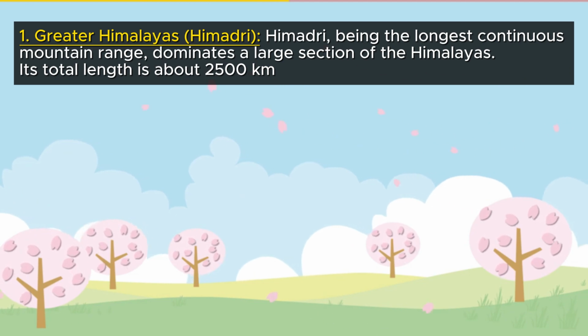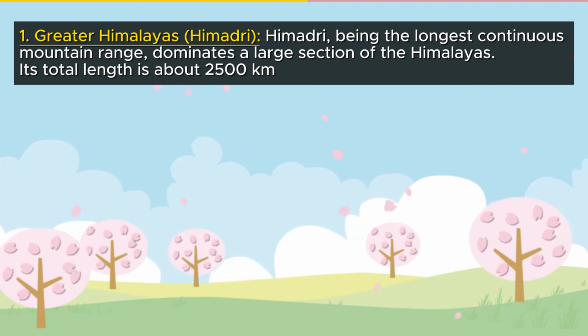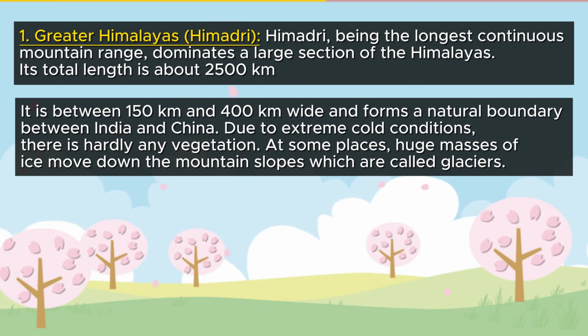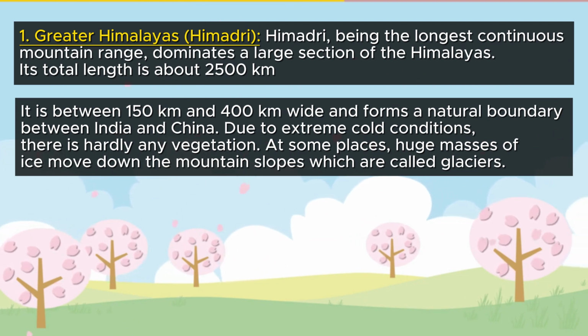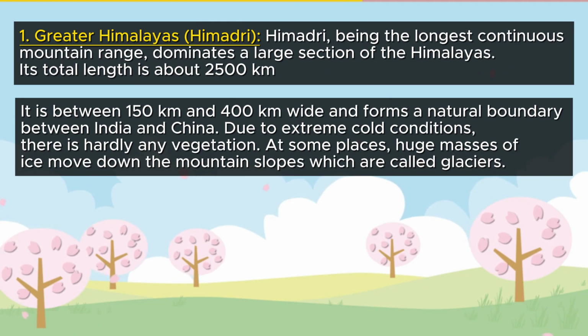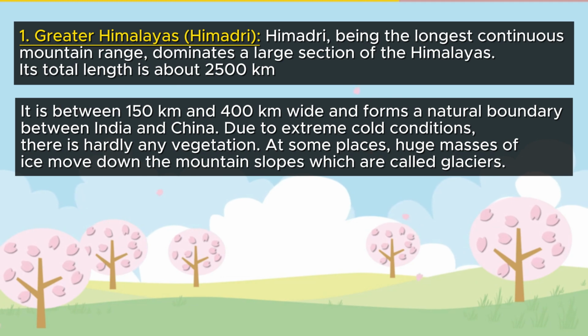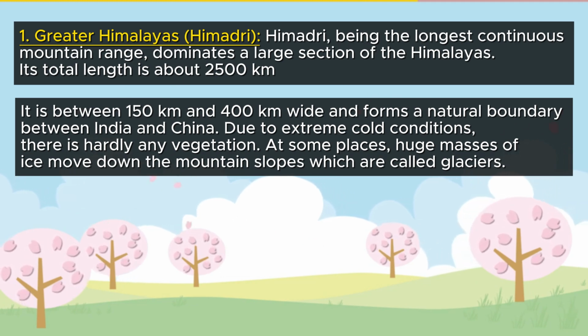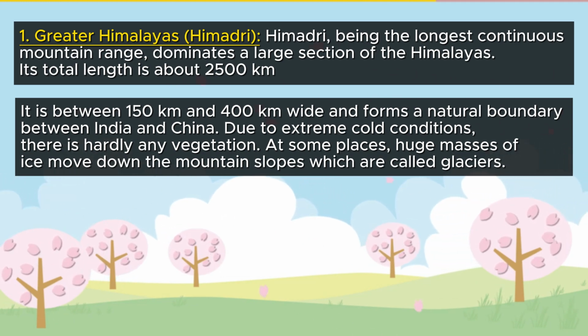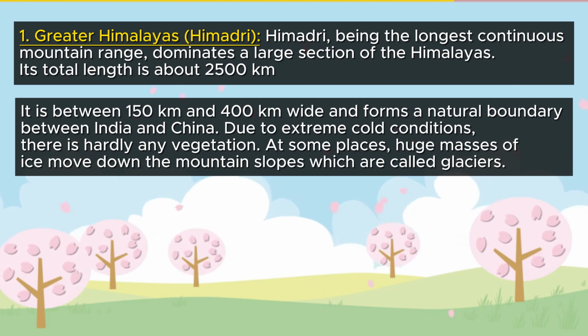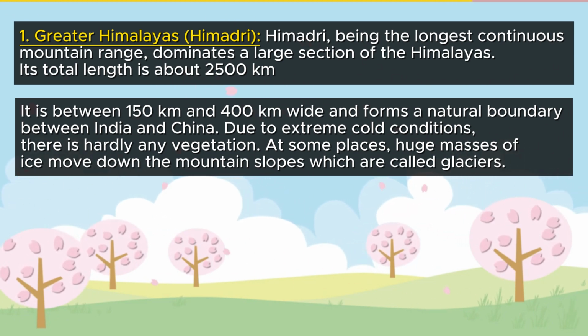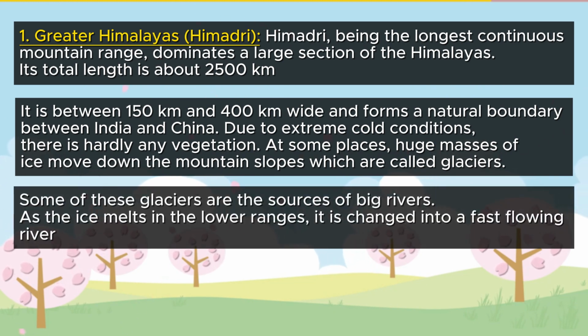Its total length is about 2,500 kilometers. It is between 150 kilometers and 400 kilometers wide and forms a natural boundary between India and China. Due to extreme cold conditions, there is hardly any vegetation. At some places, huge masses of ice move down the mountain slopes, which are called glaciers. Some of these glaciers are the sources of big rivers. As the ice melts in the lower ranges, it changes into a fast-flowing river.